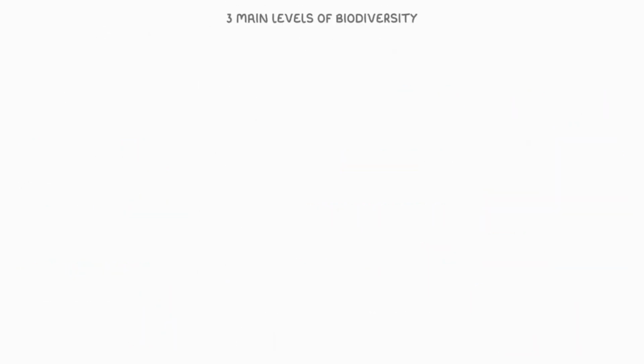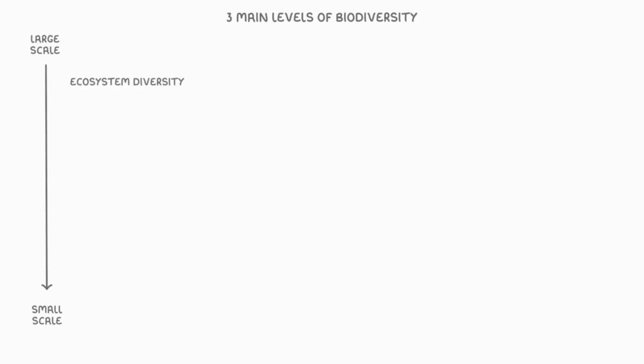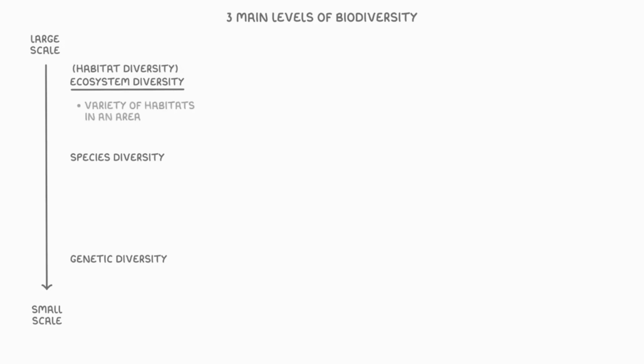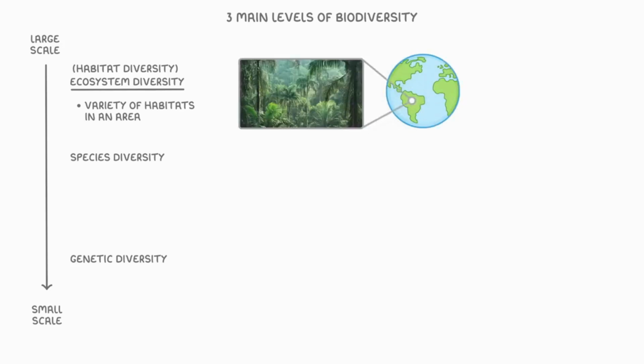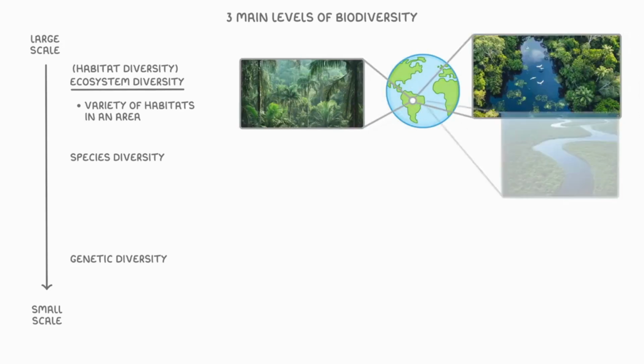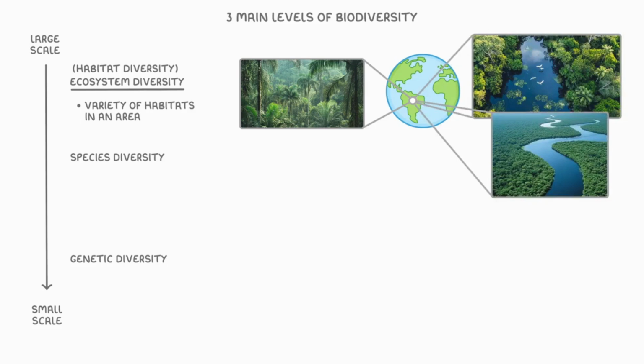Okay, so at this point, let's look at the three main levels of biodiversity. And we can think of the different levels of biodiversity as existing on a scale from large scale to small scale. If we order them from largest to smallest, they are ecosystem diversity, species diversity, and then genetic diversity. First, ecosystem diversity, which is sometimes called habitat diversity, refers to the variety of habitats in an area. As an example here, the Amazon rainforest contains tropical rainforests, wetlands, and river systems, which are each different habitats supporting different communities of organisms.